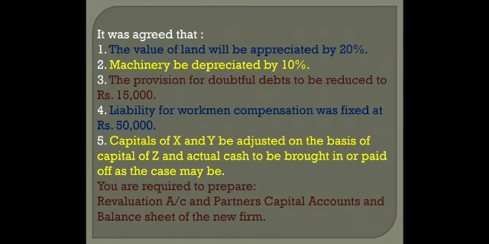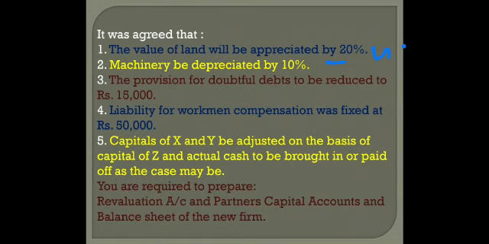Now see the adjustment portion carefully. It was agreed that the value of land will be appreciated by 20%. Land will appreciate. That will make me happy. Happy means it is a credit item for the partner in the revaluation account. Then machinery to be depreciated by 10%. So a minus item.